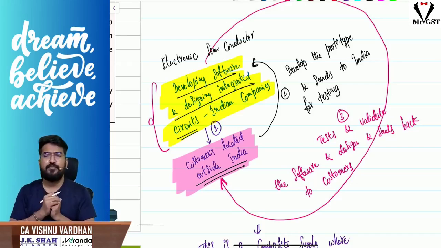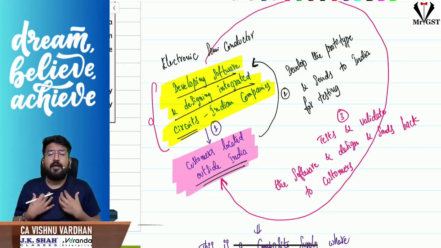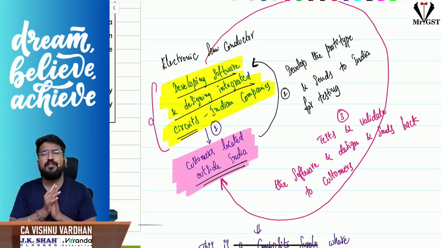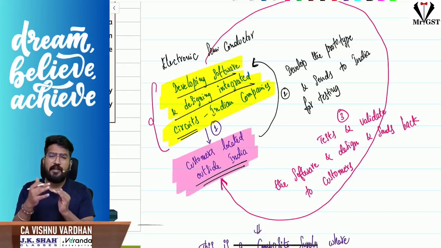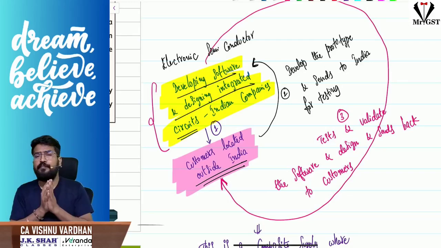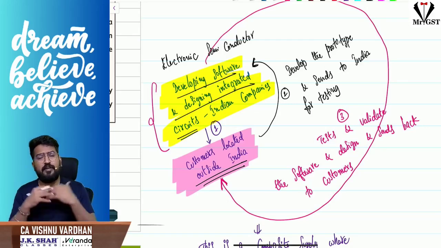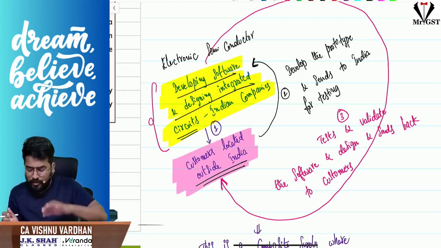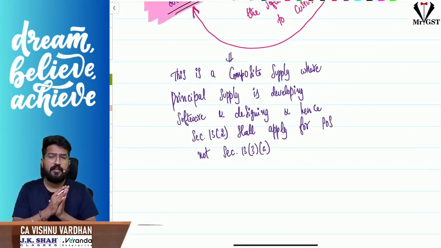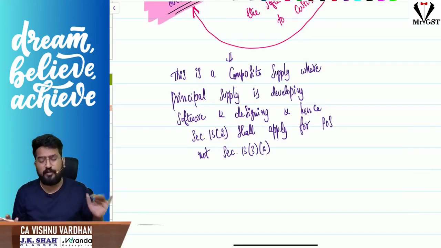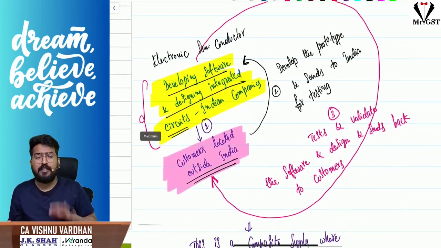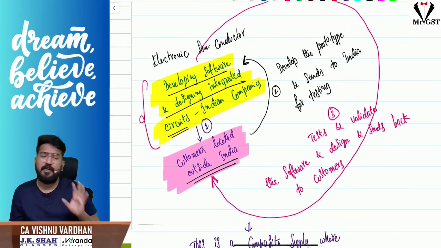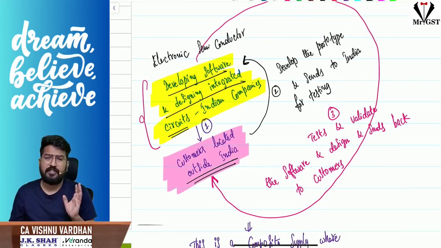In this case, what is the place of supply? You cannot say I am doing something related to goods where the physical presence is there, so 13 subsection 3 I will invoke. Those things cannot be done because testing and validating is nothing but part and parcel of the main activity. The main activity for Indian companies is to design the software, to develop the software, or to design the integrated circuits and give to the foreign company. So here the general rule 13 subsection 2 will come into picture for determining the place of supply, not 13 subsection 3 clause A. So I repeat, sir, here the Indian companies are providing services of designing and developing the integrated circuits for manufacturing electronic semiconductors.